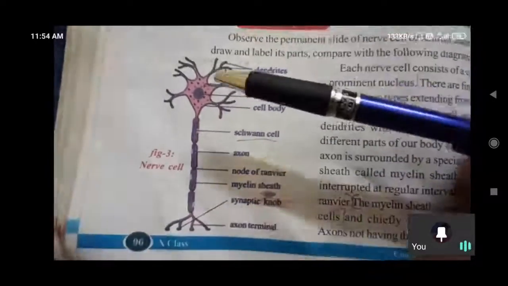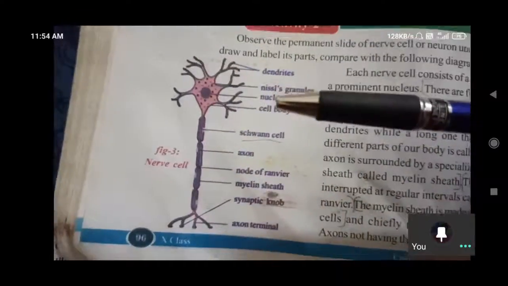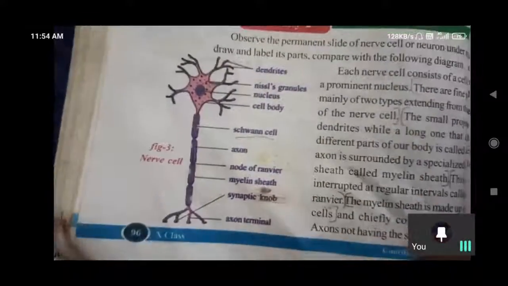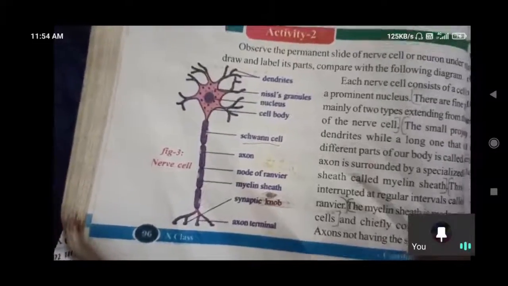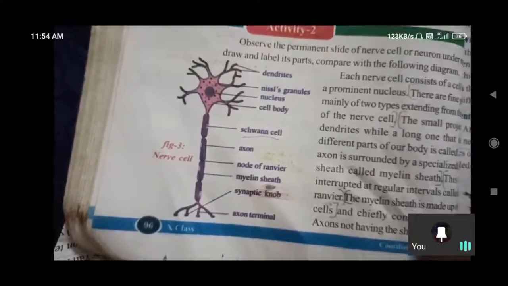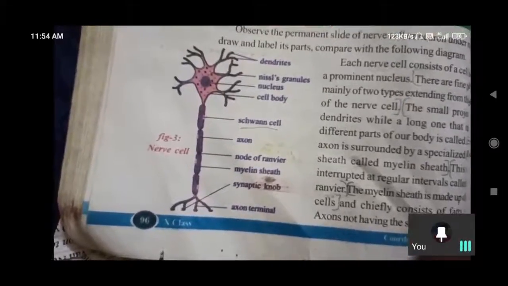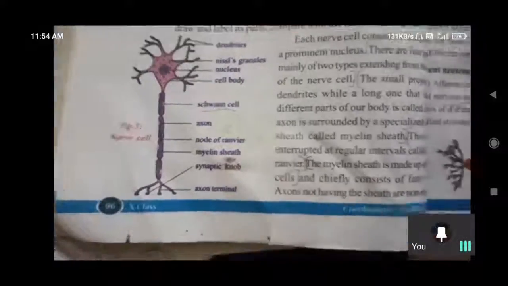Here we have small projections called dendrites. What is the function of the dendrites? These are very small projections compared to the axons, and they connect one nerve cell to another nerve cell. For example, like this.